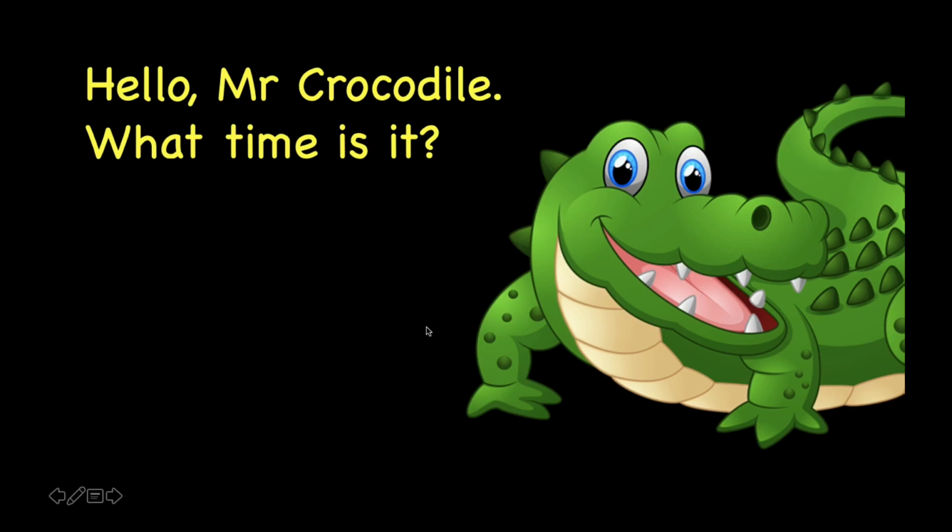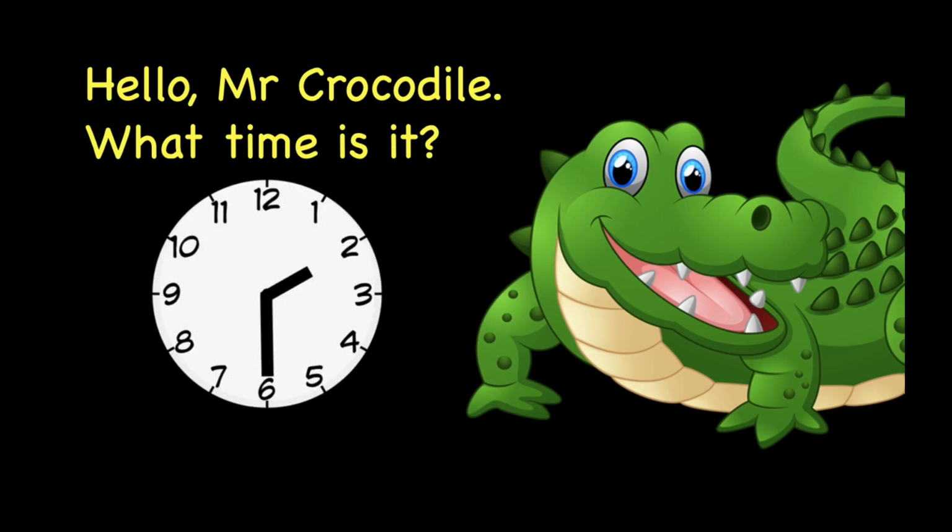One last question. 1, 2, 3. Hello, Mr. Crocodile. What time is it? Mr. Crocodile this time gives us another clock. Look at the short hand. It is pointing at 2, and the long hand is pointing at 6.